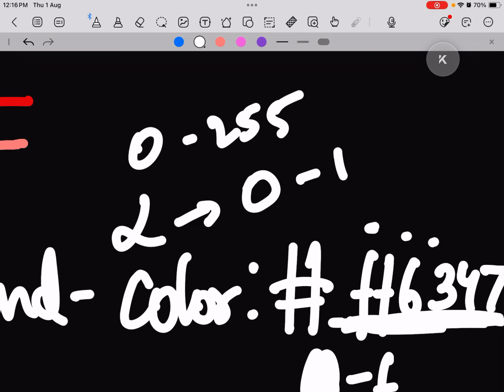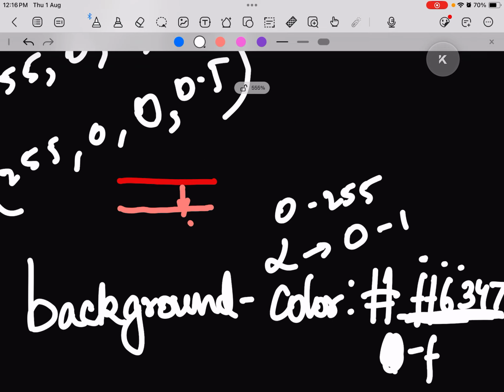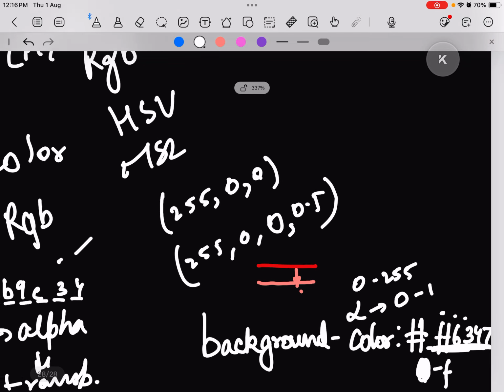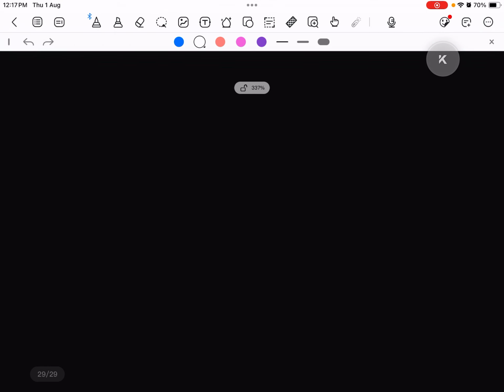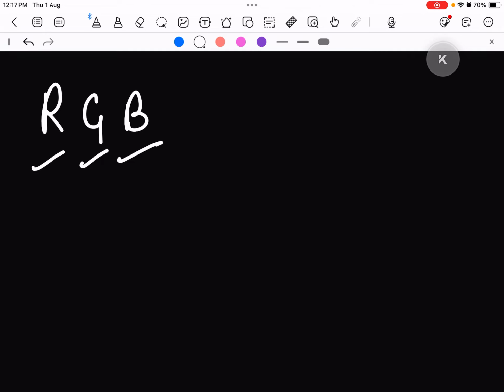Now let's look at all these in detail. Now we have learned how to use all these colors, but what exactly are these colors? As we discussed, RGB basically means red, green, blue. Now RGBA is also an extension of this: red, green, blue, alpha.